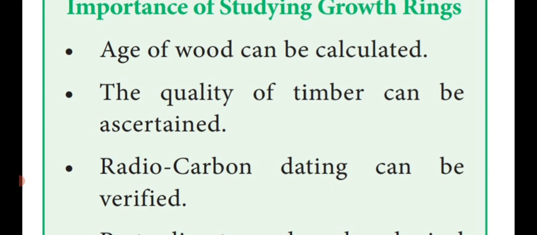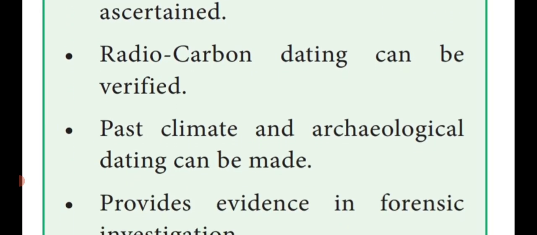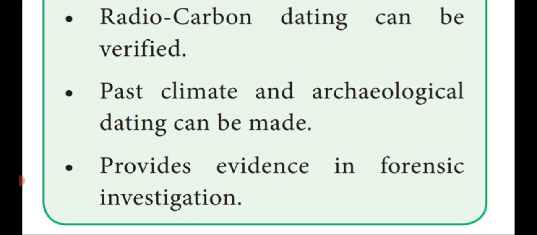Then another important 3-mark question: what is the importance of growth rings? I already told you the age of a plant can be calculated by the annual rings. Second, the quality of the timber is also ascertained, that means maintained or classified. Radiocarbon dating, a fossilization method, can be verified. Past climate and archaeological dating can be made.